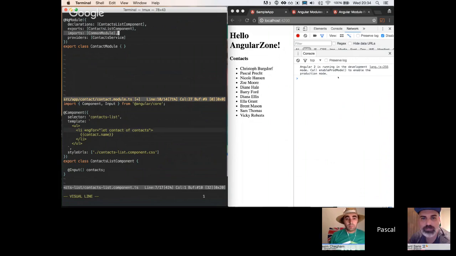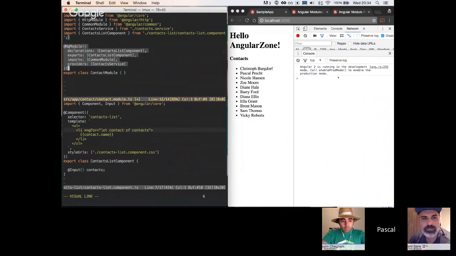Yeah, I could just remove it here because the common module is already available via the browser module. But again, maybe this module here isn't even loaded in some other scenario, and so this really just makes sure that everything is in place. It gets especially interesting when you lazy load this module. Sure. Right. Which we will do in another scenario.